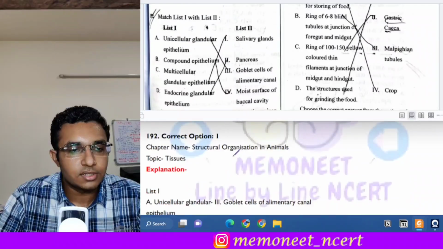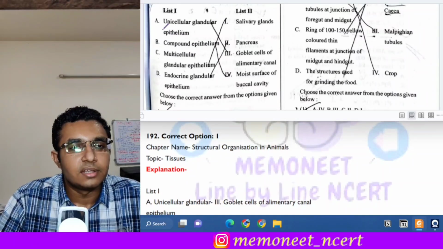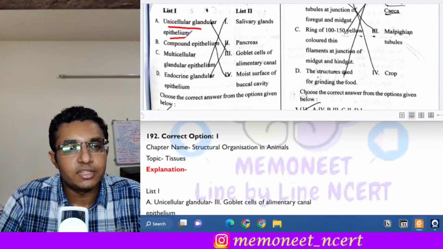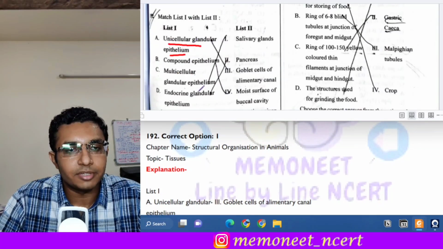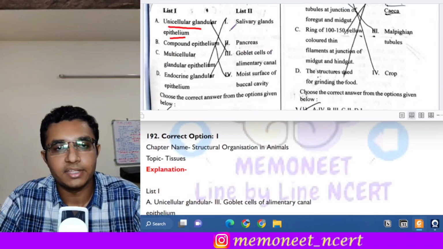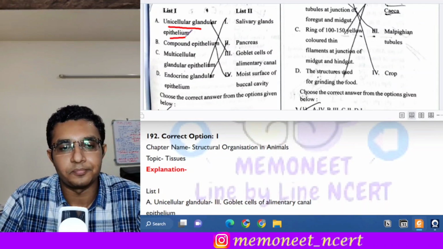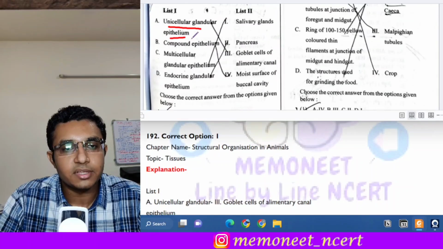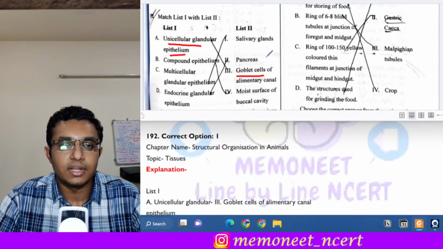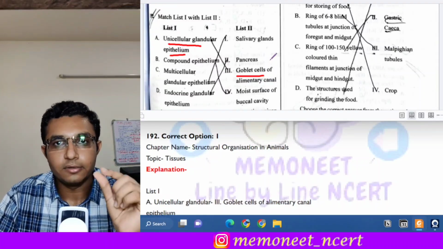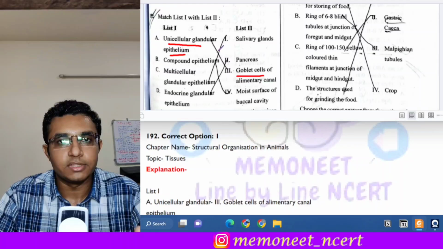The next question is question 192. It is also a match the following question. Unicellular glandular epithelium is found where? Okay, so here the different types of epithelium are given and we have to identify their location. So see, first is unicellular glandular epithelium. It is found in the goblet cells of the alimentary canal. As we know, goblet cells are unicellular cells and they are responsible for the secretion of mucus. So A goes with 3.